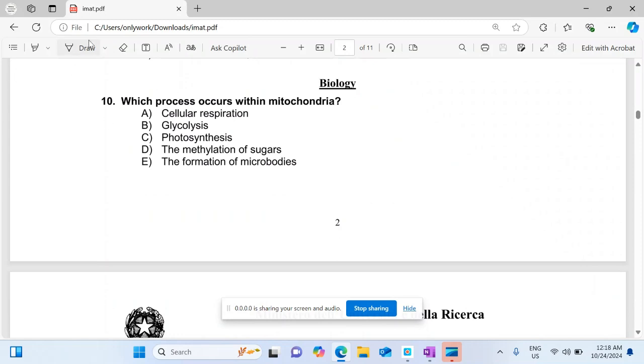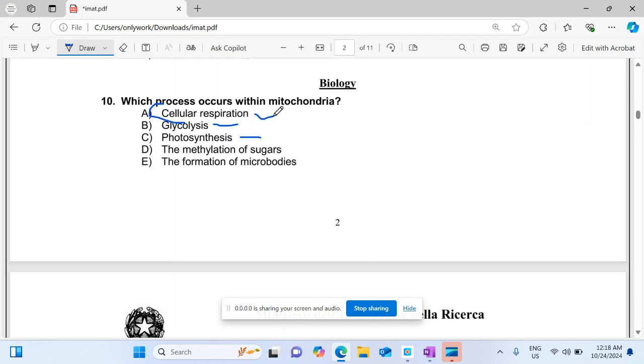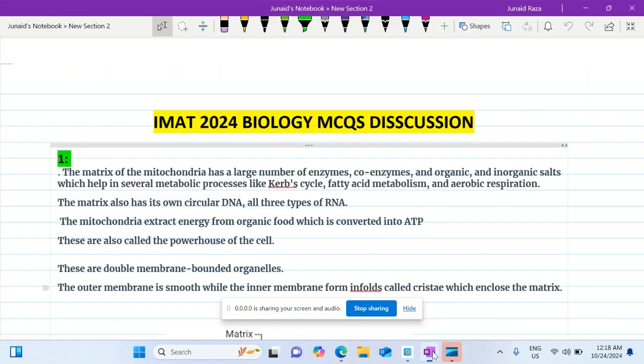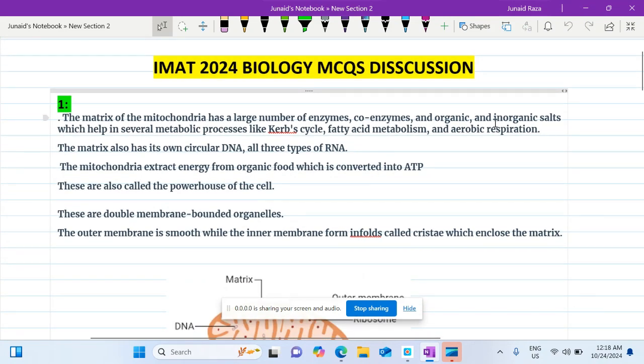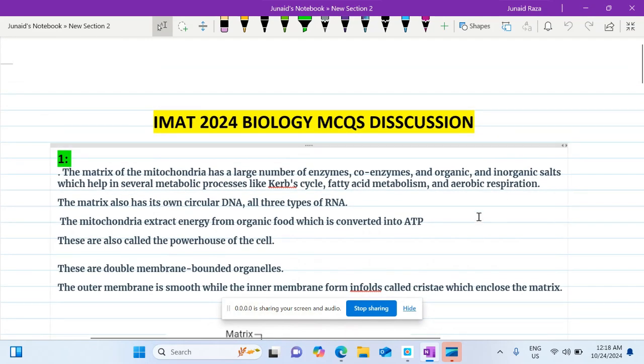As we know, glycolysis occurs in the cytoplasm and photosynthesis occurs in the chloroplast, while cellular respiration, or aerobic respiration, occurs only in the mitochondrial matrix. The matrix of mitochondria has a large number of enzymes, coenzymes, and organic and inorganic salts, which help in several metabolic processes like the Krebs cycle, fatty acid metabolism, and aerobic respiration or cellular respiration.